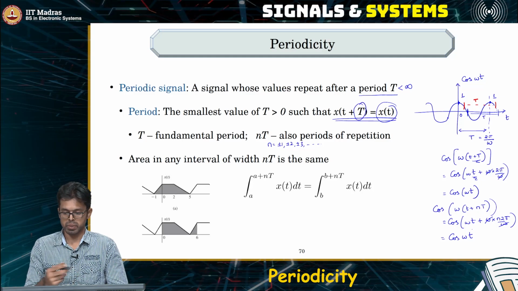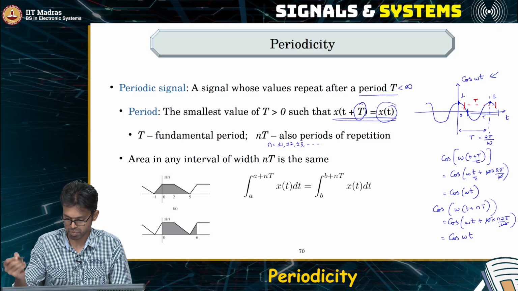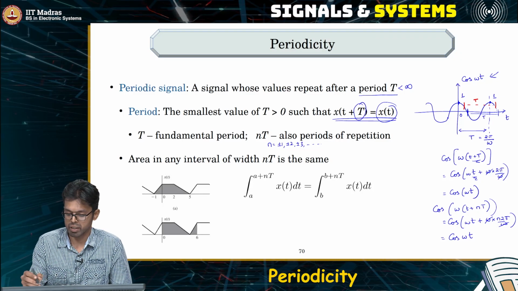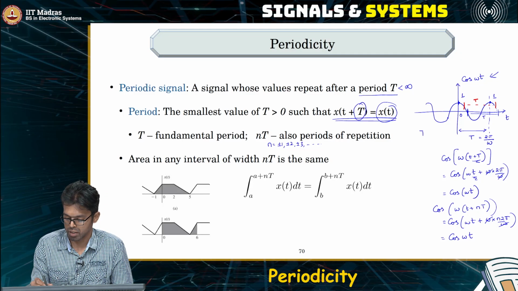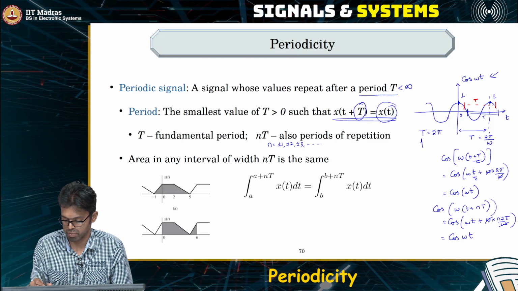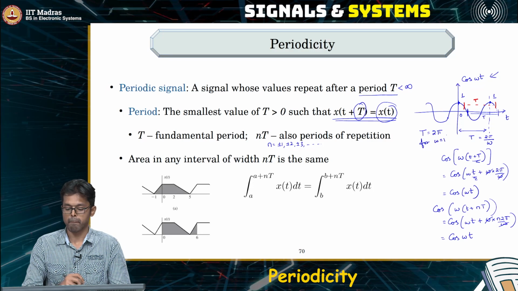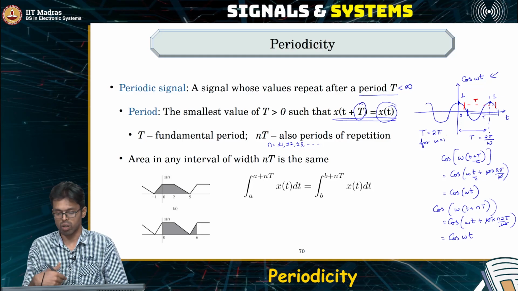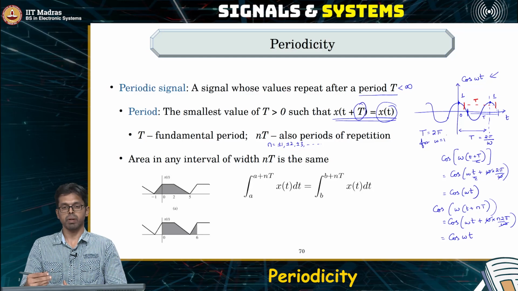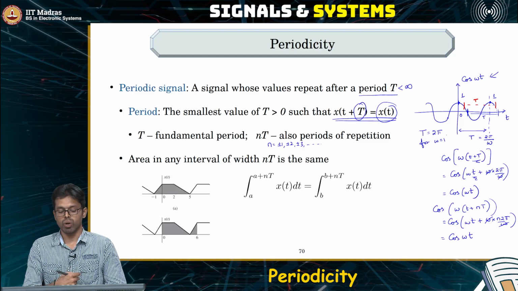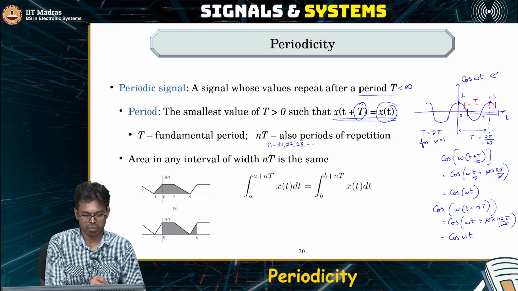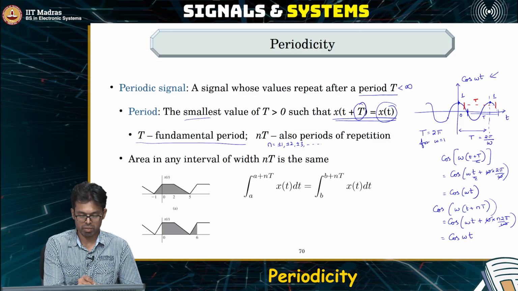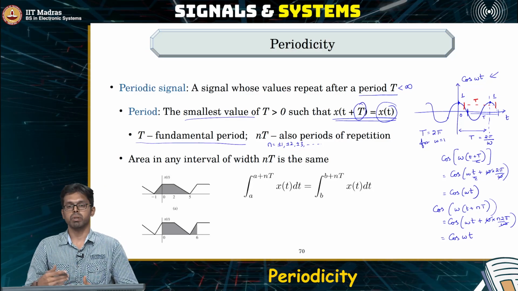So if we multiply this capital T by 2 or 3 or 4 or 5, it still satisfies the same property. In this particular example, let us say omega is equal to 1. If omega is equal to 1, then the period of this cosine signal is equal to 2 pi. You will observe that the signal will keep repeating itself for 2 pi seconds or 4 pi seconds or 6 pi seconds or 8 pi seconds and so on. Then how do we say what is the period? We'll say that the fundamental period is the smallest amount of time required for the signal to keep repeating itself.